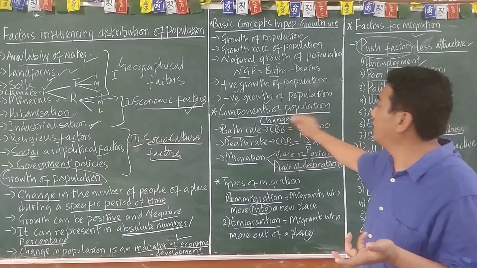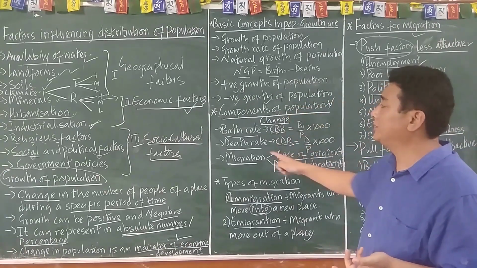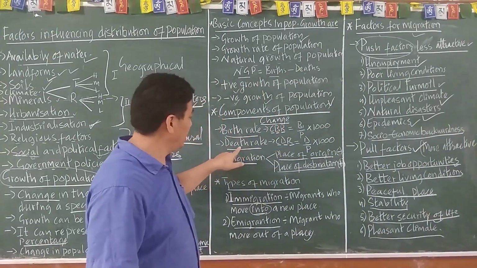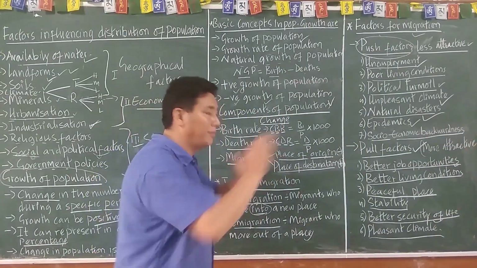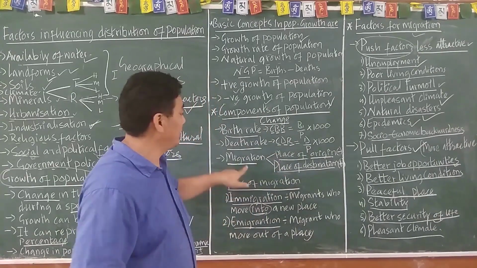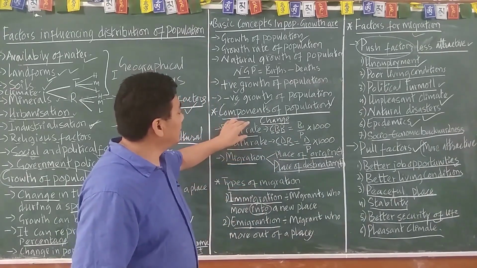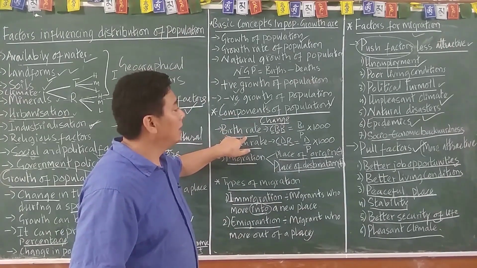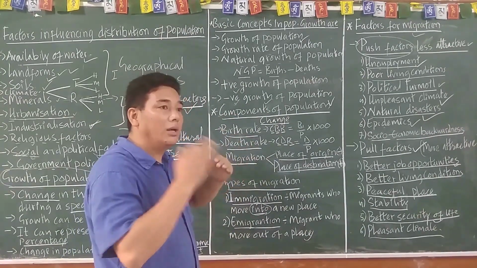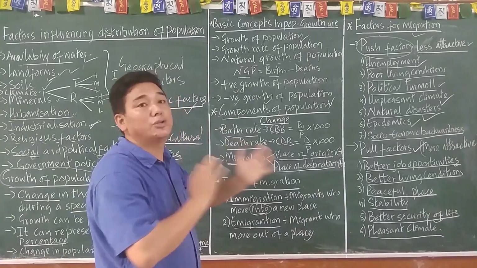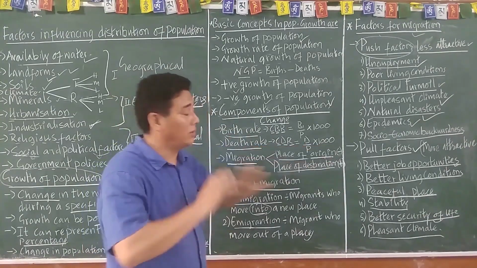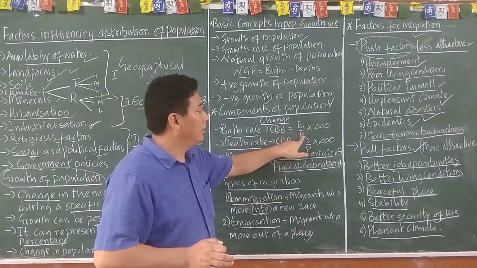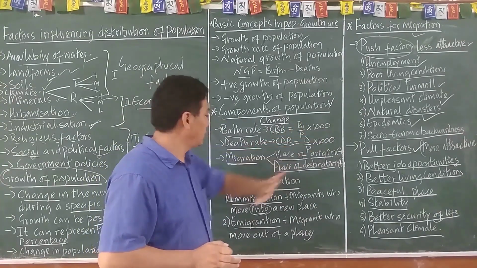You do the components of population: birth rate, death rate, and migration. The formula for the crude birth rate is births divided by population, into 1,000.